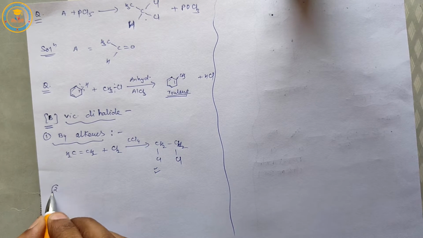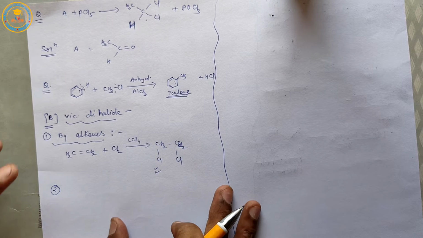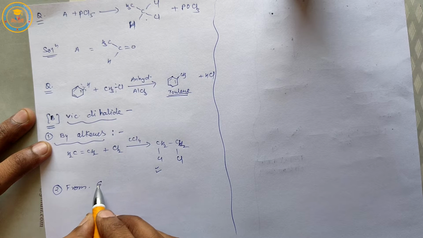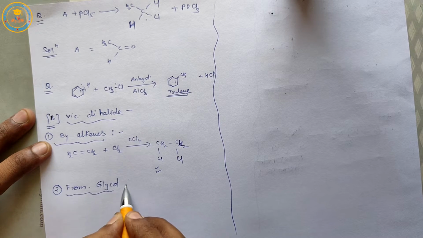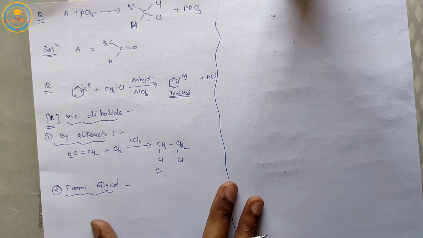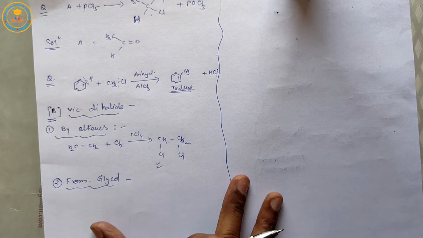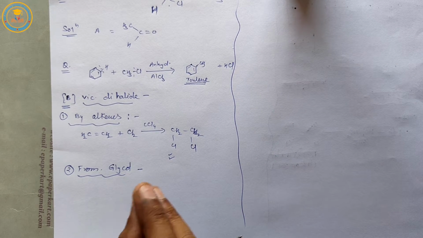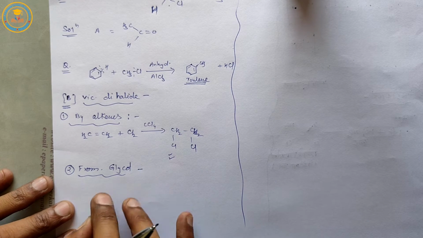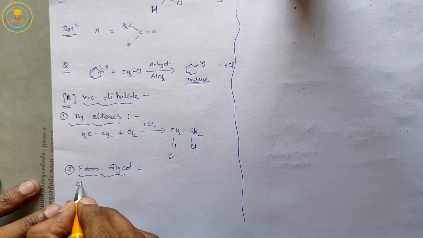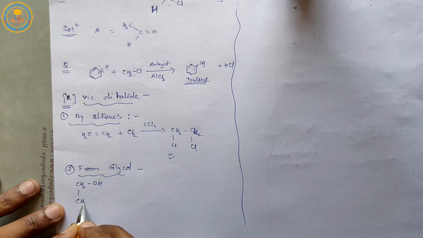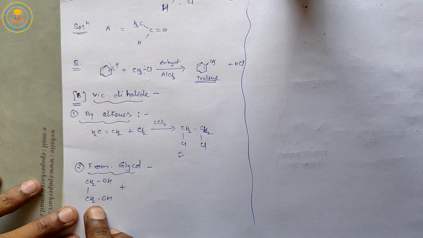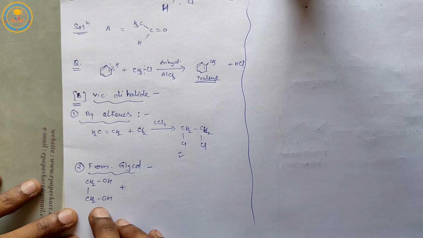Now next, second method of preparation of vicinal dihalide is from glycol. We shall discuss in chapter 11 the classification of alcohols based on the number of OH groups. Glycol is a dihydroxy alcohol. So it is a dihydroxy alcohol, ethylene glycol or glycol.